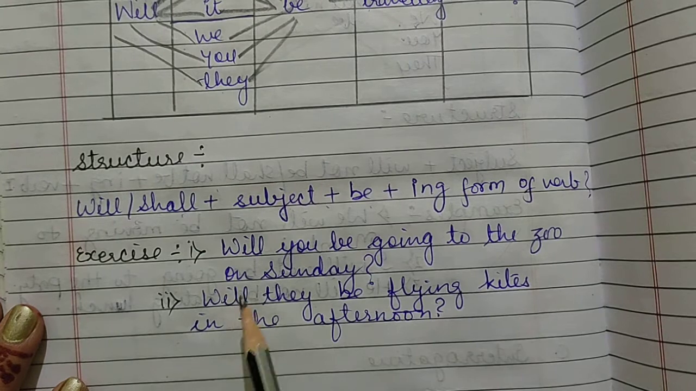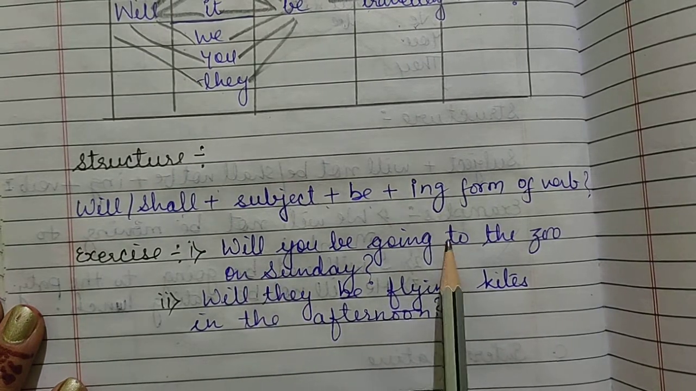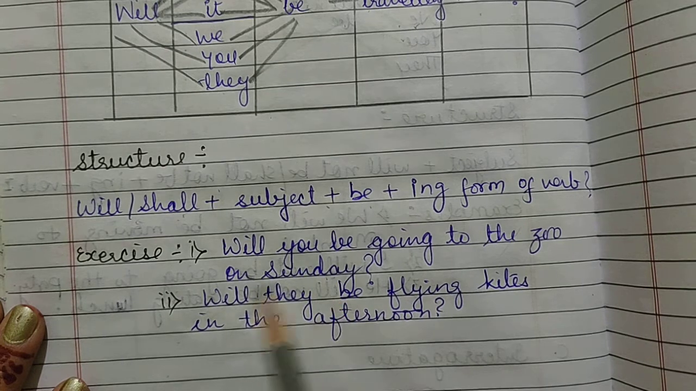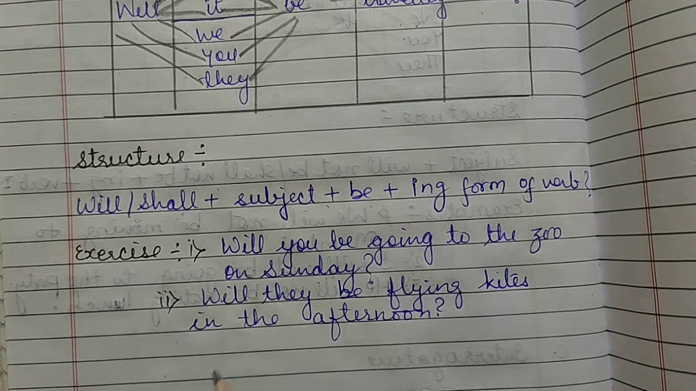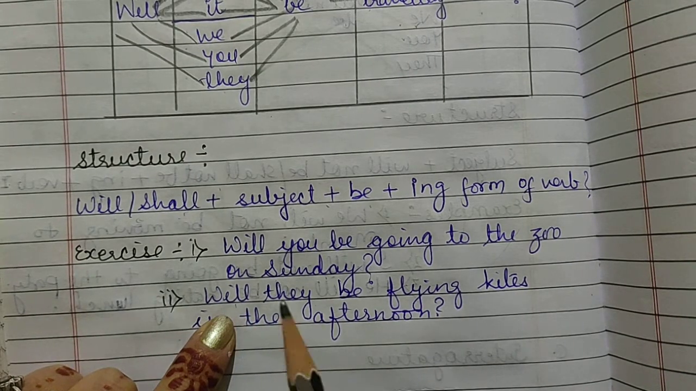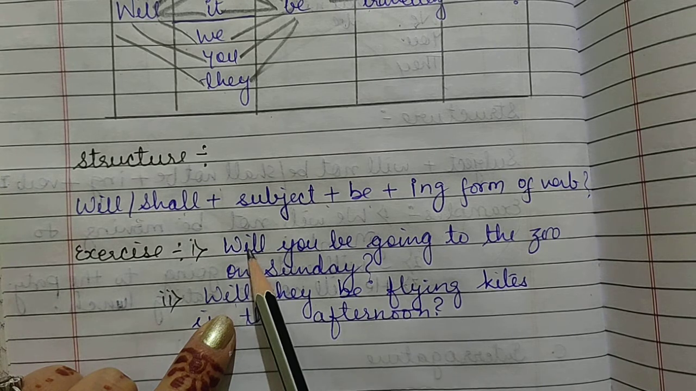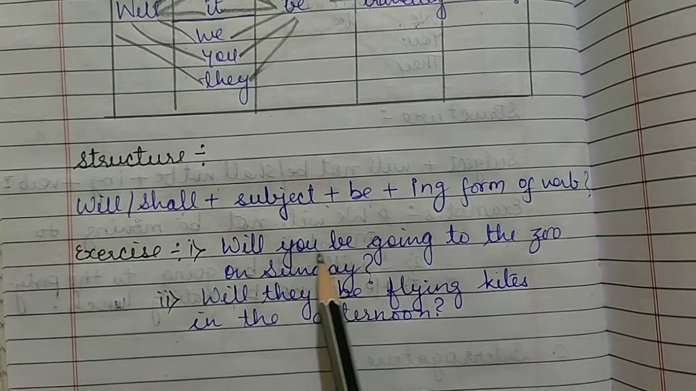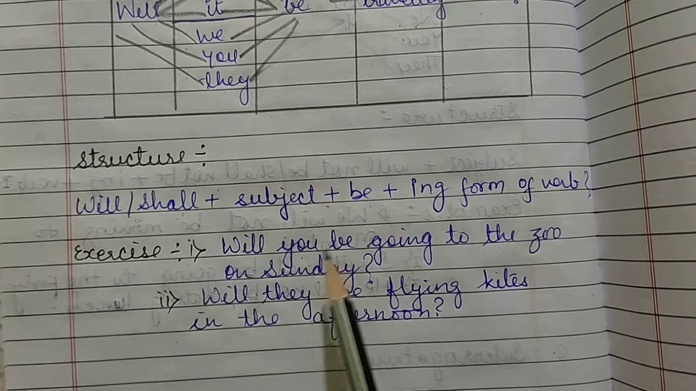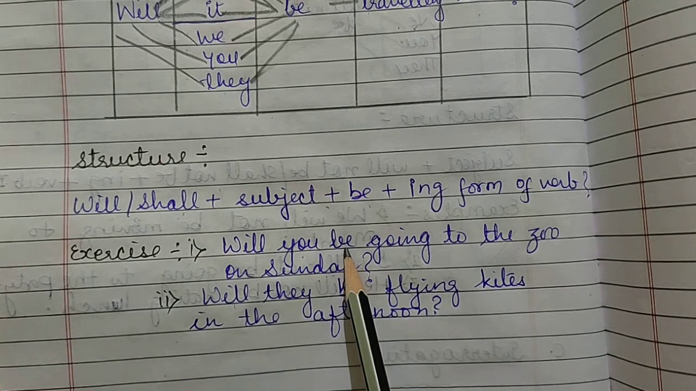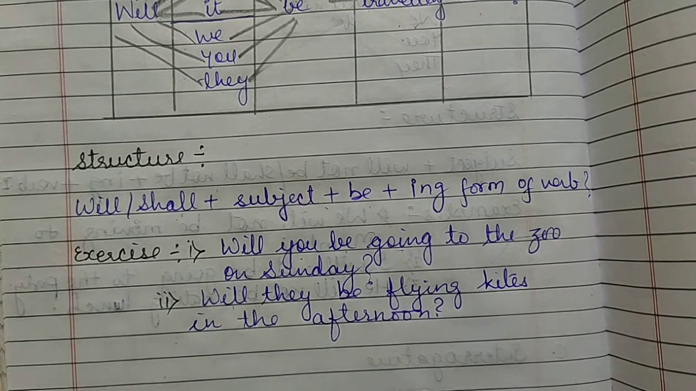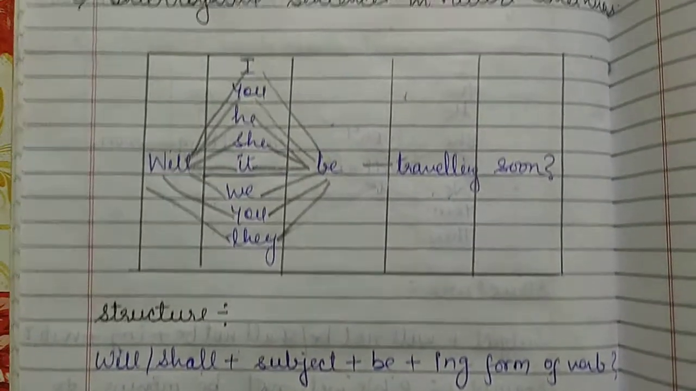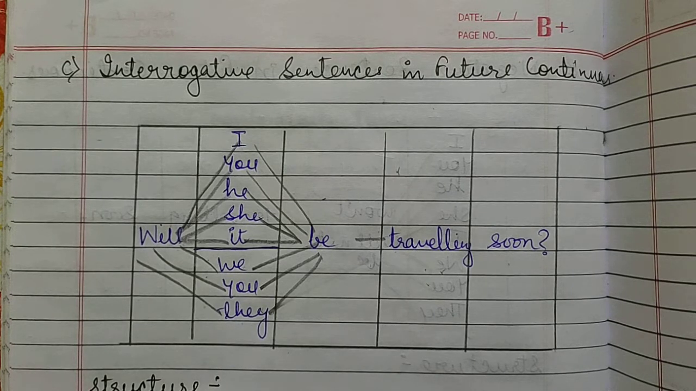For other examples, we can say, will you be going to the zoo on Sunday? Will they be flying kites in the afternoon? Alright, so if you are writing interrogative sentences in future continuous, first you will write will or shall, then the subject, like here it is you, then be, don't forget to write be, then the ing form of the verb, and the rest of the sentence is your object, and also don't forget to put a question mark.